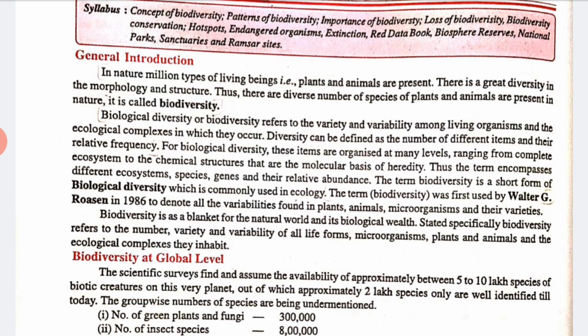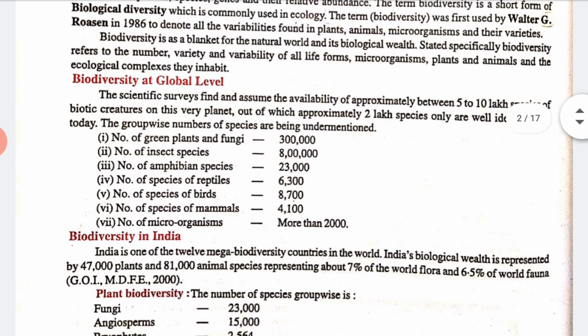Stated specifically, biodiversity refers to the number of varieties and variabilities of all the life forms, microorganisms, plants, and animals, and also the ecological complexes they inhabit. Is it clear? Now, let us talk about the biodiversity at global level.